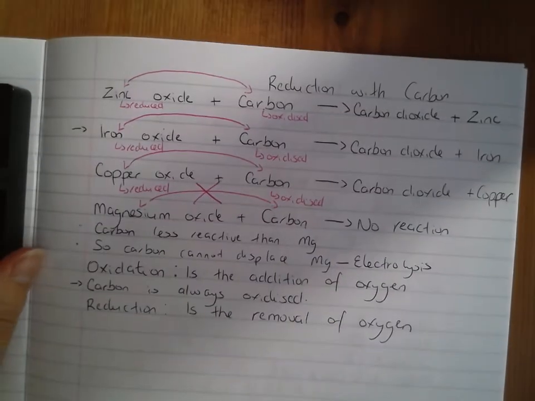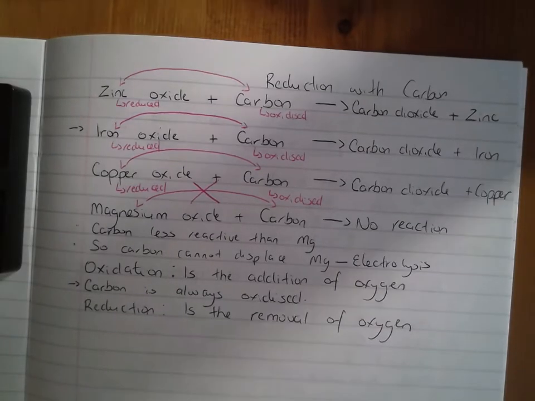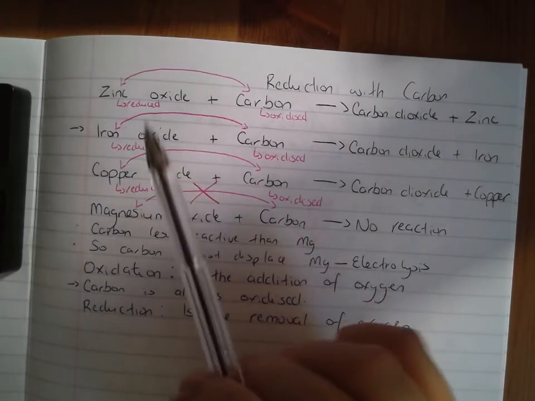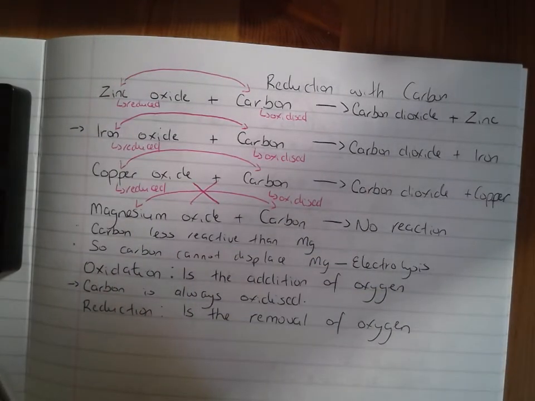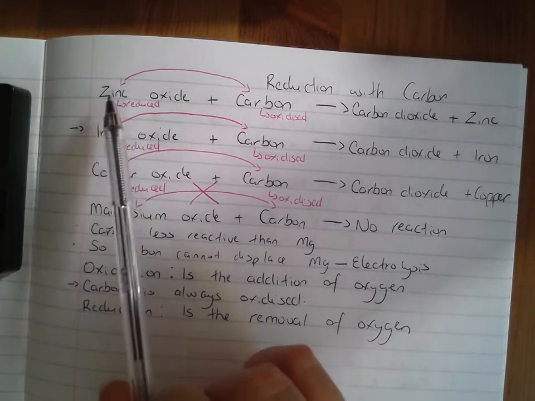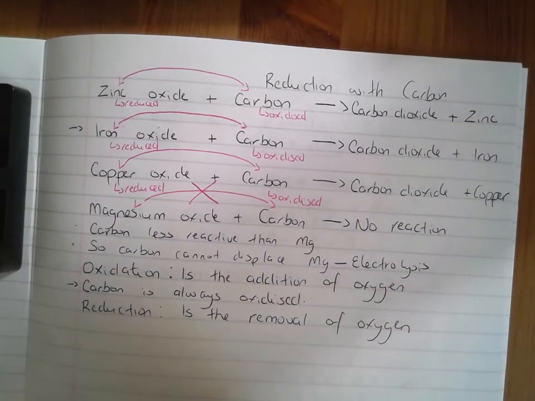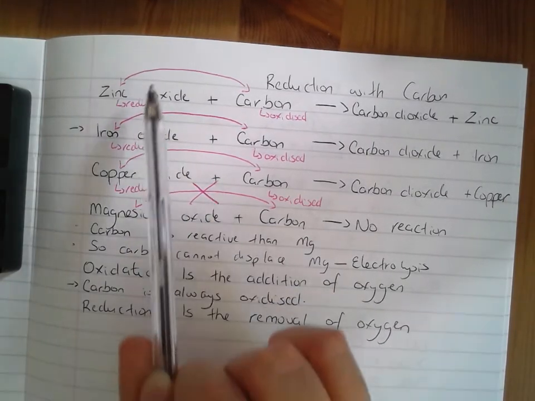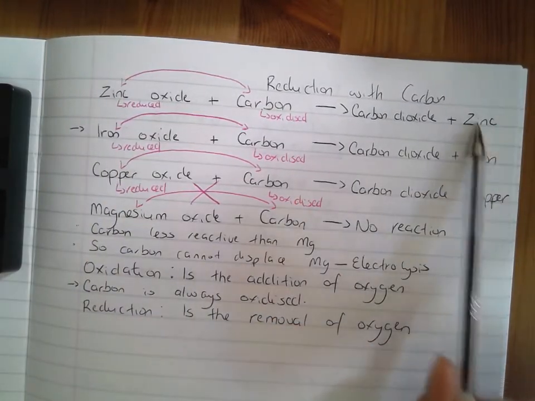I'm calling this technique reduction with carbon. You need to know what reduction means. Reduction means you are removing oxygen. So you need to look at your equations and see what is losing oxygen. What has oxygen on the left-hand side that does not have oxygen on the right-hand side? I can see on the left that zinc is with the oxygen. It's zinc oxide. Zinc and oxygen are bonded together. But on the right-hand side, zinc is by itself. Zinc oxide is being reduced. It's losing its oxygen, and on the right-hand side, it's just zinc.